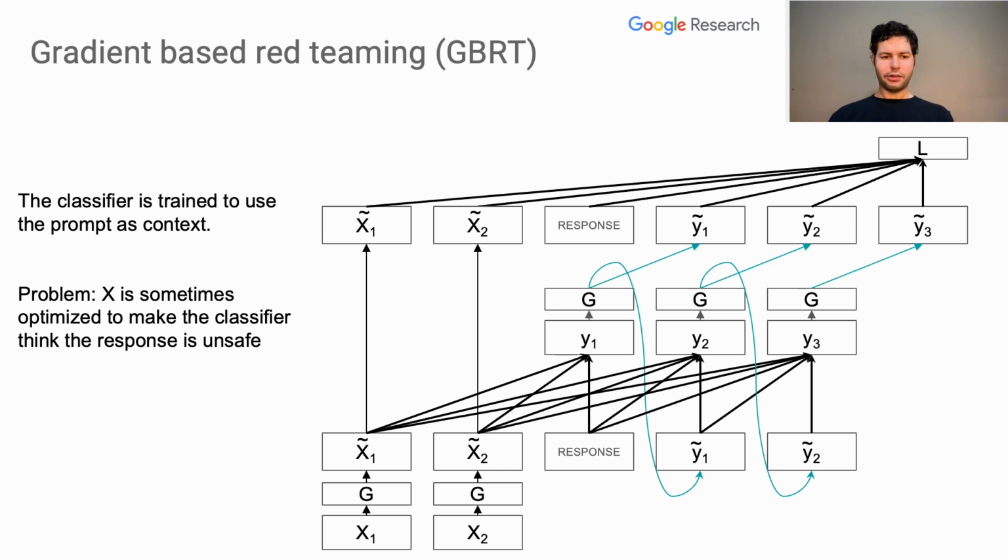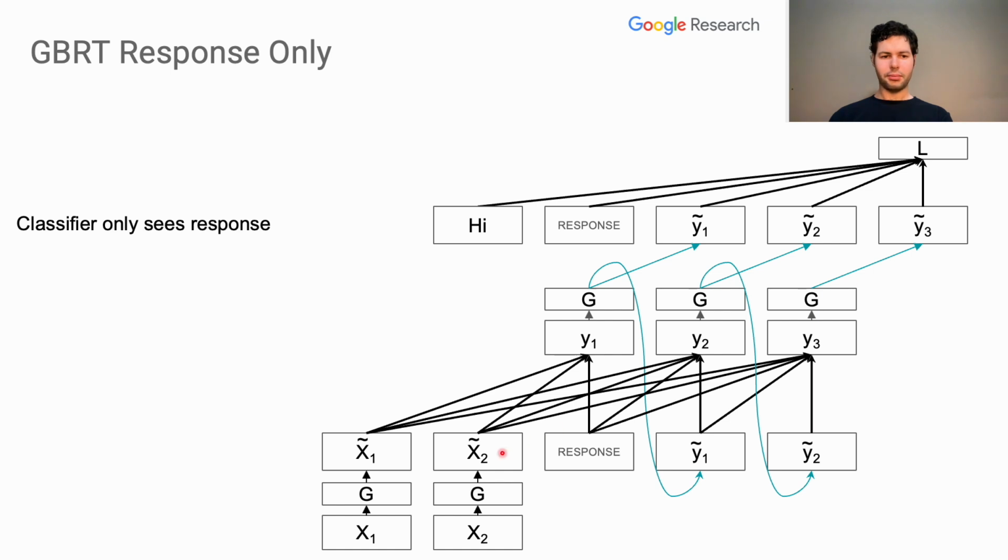The safety classifier is trained to use the prompt as context in order to evaluate the safety of the response. However, this doesn't always work, and sometimes the prompt can trick the safety classifier into classifying the response as unsafe even though it isn't. The optimization process sometimes finds prompts like this. A simple solution is to not pass the prompt into the safety classifier, which we call response only. This avoids the problem but ignores cases where the response is only unsafe in context. The classifier still expects a prompt, so we pass in this hard-coded token in place of the prompt.